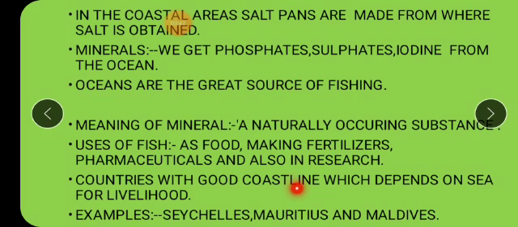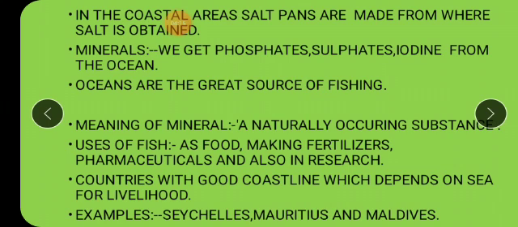Countries with a good coastline depend on the sea for livelihood. The countries which have a very good sea coast are very famous for their fishing industry, children. Their whole livelihood, their whole life, depends on this coast and on fishing. Examples are Seychelles, Mauritius, names which are not new to you, and Maldives. These are some of the countries which are very famous for their coastline.